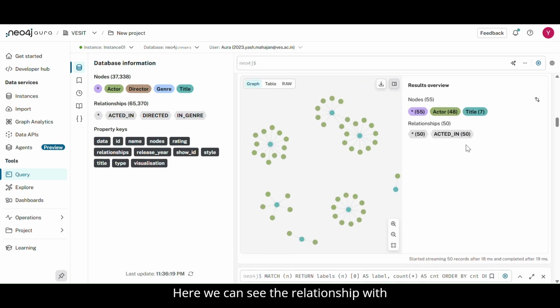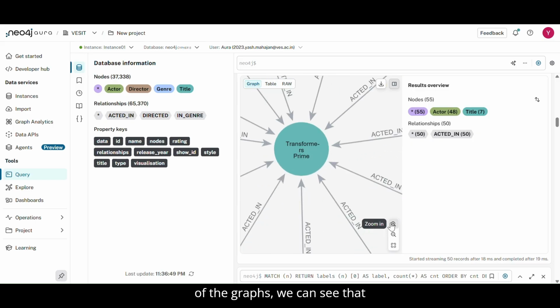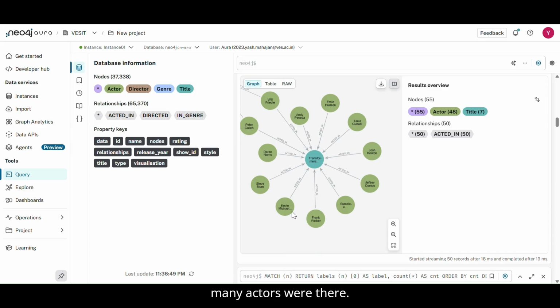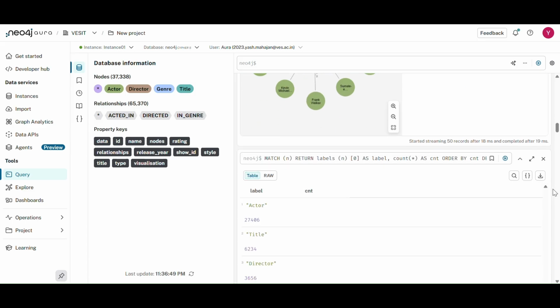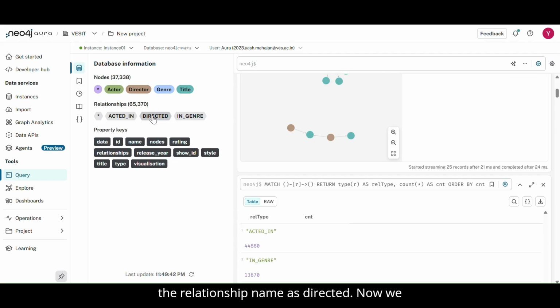Here we can see the relationship with respect to the nodes. Here there are 50 relationships with respect to 48 actors and 7 titles. So if we zoom on any one of the graphs, we can see that in the movie Transformer Prime, these many actors were there. So also here we can see one of the relationship names as directed.